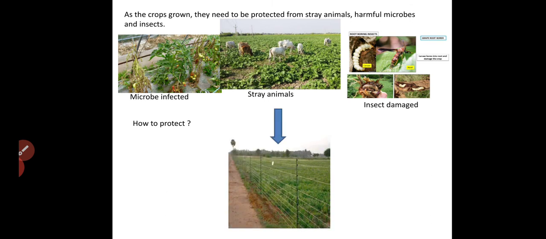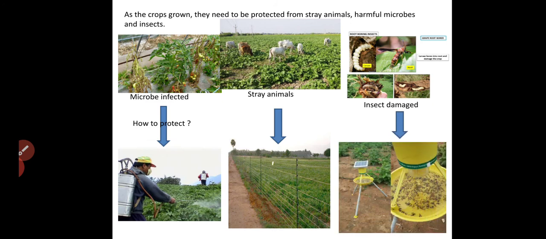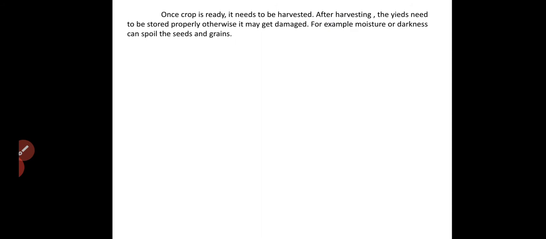See here, you can see that the stray animals can be kept away by making fences around our yards. Then we can use insecticides, pesticides or microbicides to avoid the insects and mosquitoes, as well as the microorganisms. And after the crops are grown completely and they are ready for giving us a product, once the crop is ready, it needs to be harvested. What do you mean by harvesting? Harvesting is nothing but obtaining the crops.